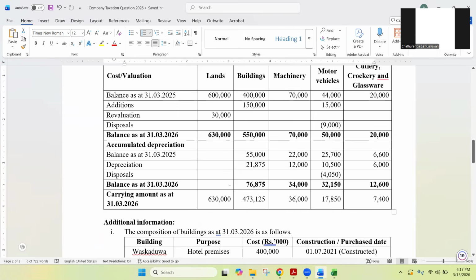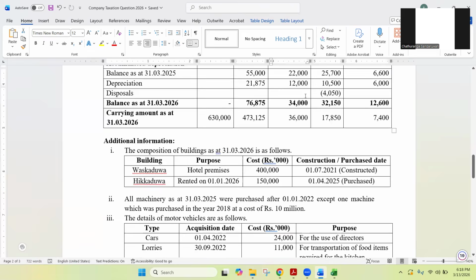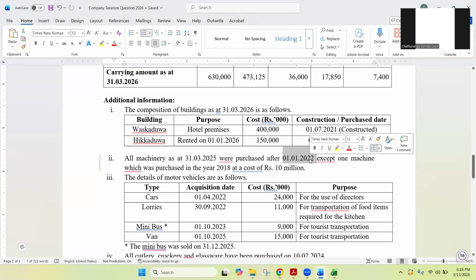We'll check machinery, as at 31st March 2025, that means 70,000. So all machinery as at 31st March 2025 were purchased after 1st January 2022, except one machine which was purchased in the year 2018. So apart from this 2018 purchased machine, all other machines have been purchased after 2022.